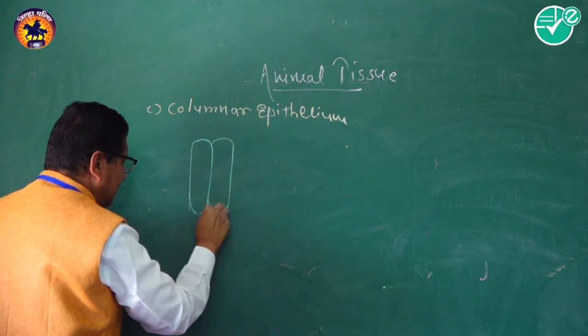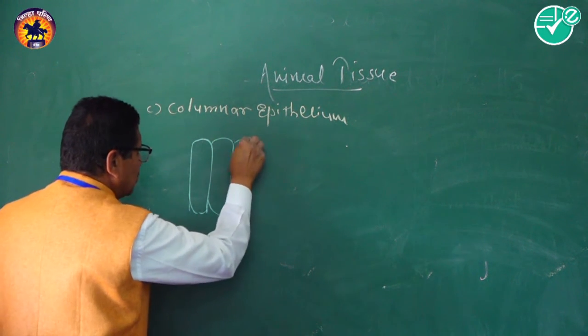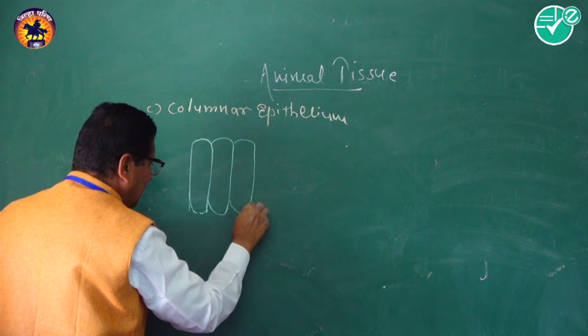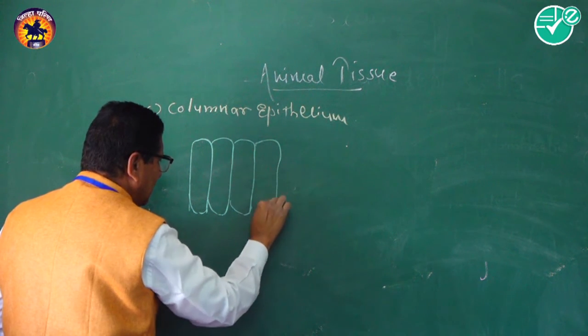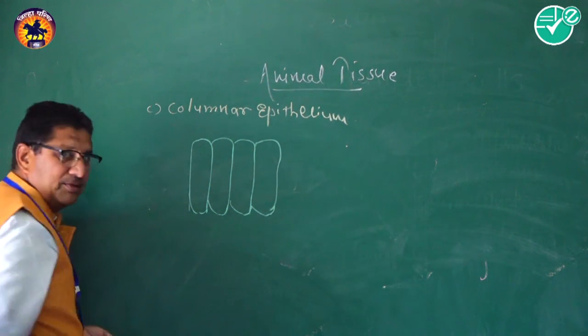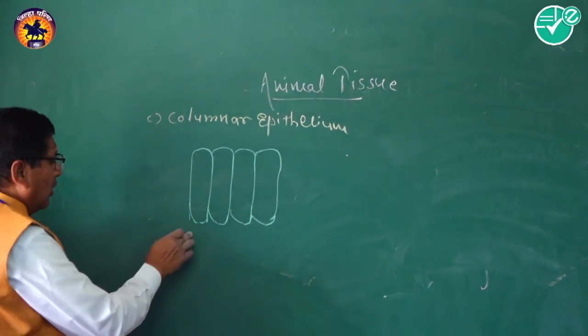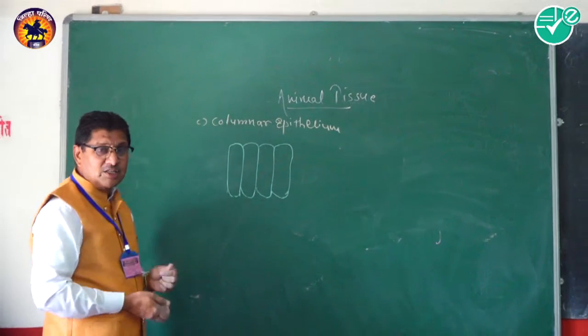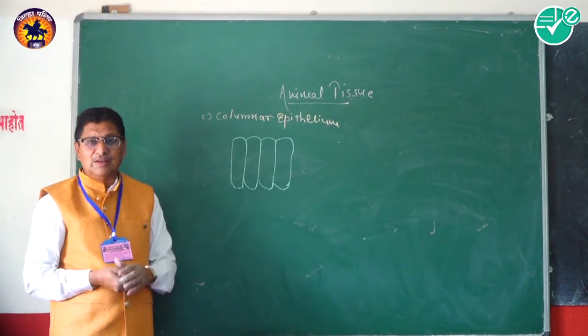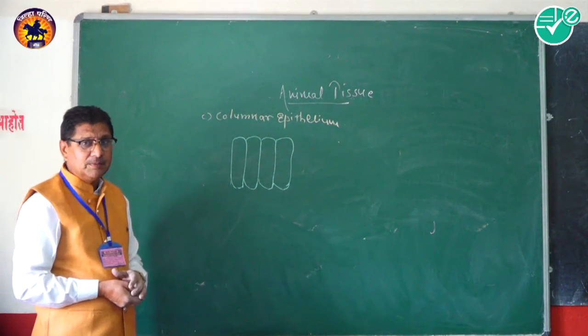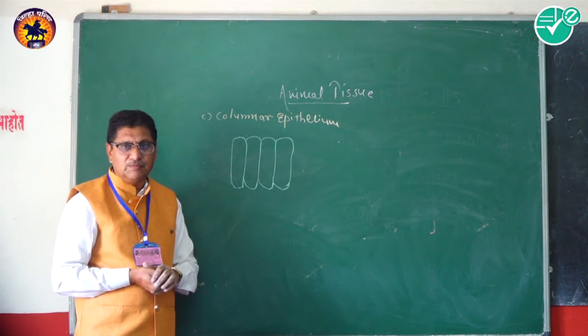These cells are different in structure from the squamous epithelium and the cuboidal epithelium. That is, the columnar epithelium is made up of tall, pillar-like, elongated cells.